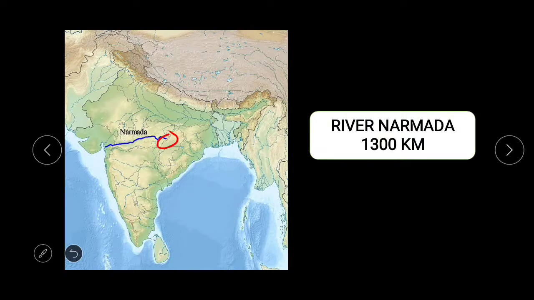It has a length of about 1,300 kilometers, and a large portion of the river is located in Madhya Pradesh, and part of it is located in Gujarat. Later on, flowing through the Gujarat region, it drains into the Arabian Sea.